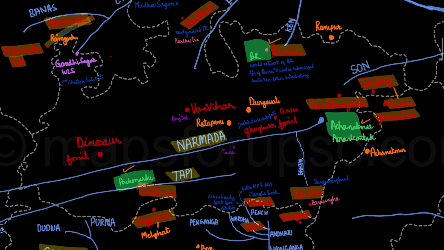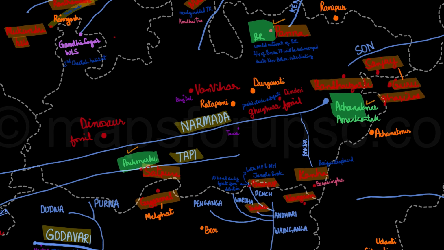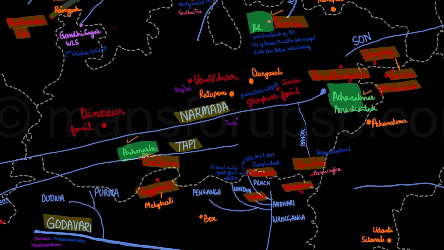Then the other biosphere reserve is the Achanakmar-Amarkantak. Amarkantak is the place basically from where the Narmada originates, and here we have the other tiger reserve, which is the Satpura, which lies within the Pachmarhi Biosphere Reserve.